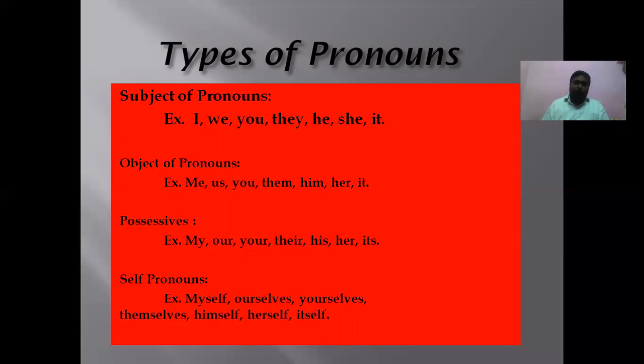Okay. Now we have possessives. These possessives will come from the subject pronouns itself. I is the subject, and what is the possessive for it? What is the meaning of possessive? It tells about the ownership, possession, having. That is called possession. You take I, my, my ownership, my pen. I am the owner of the pen, my pen, my book. Okay, my brother, my sister, my father, my college, my students, like that it will be.